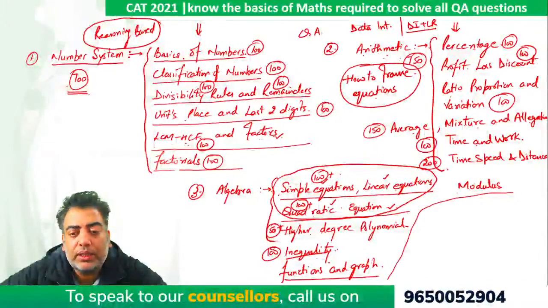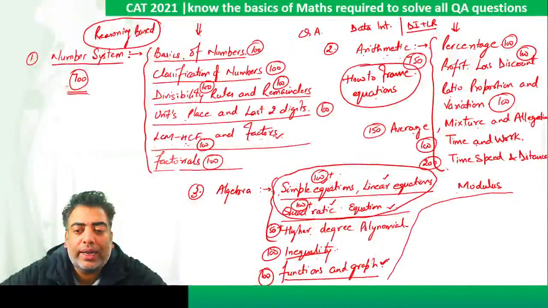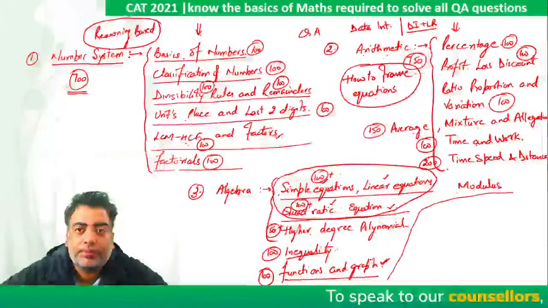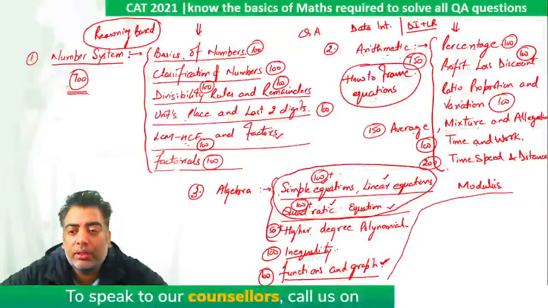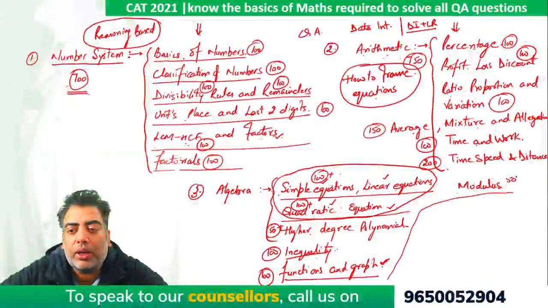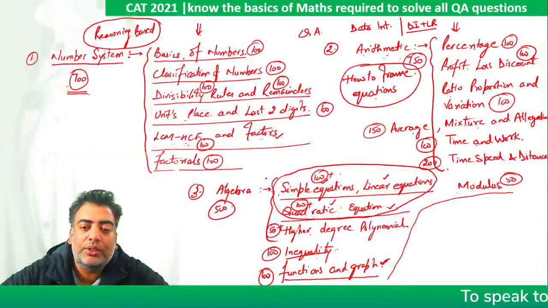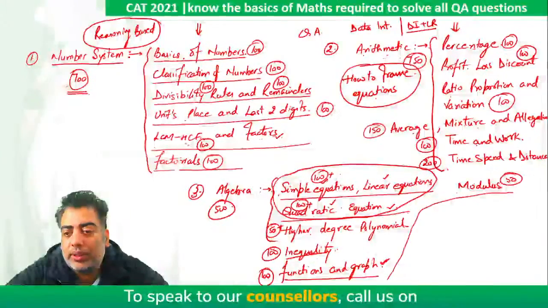Questions based on functions and graphs, solve somewhere around 100 questions on this. You will not find a dedicated set of questions based on functions and graphs in just one book. That is another challenge. I will be coming to the same later on. And likewise, do somewhere around 50 odd questions on modulus. So 1, 2, 3, 4, around 500 questions of algebra will ensure that you really get everything covered.